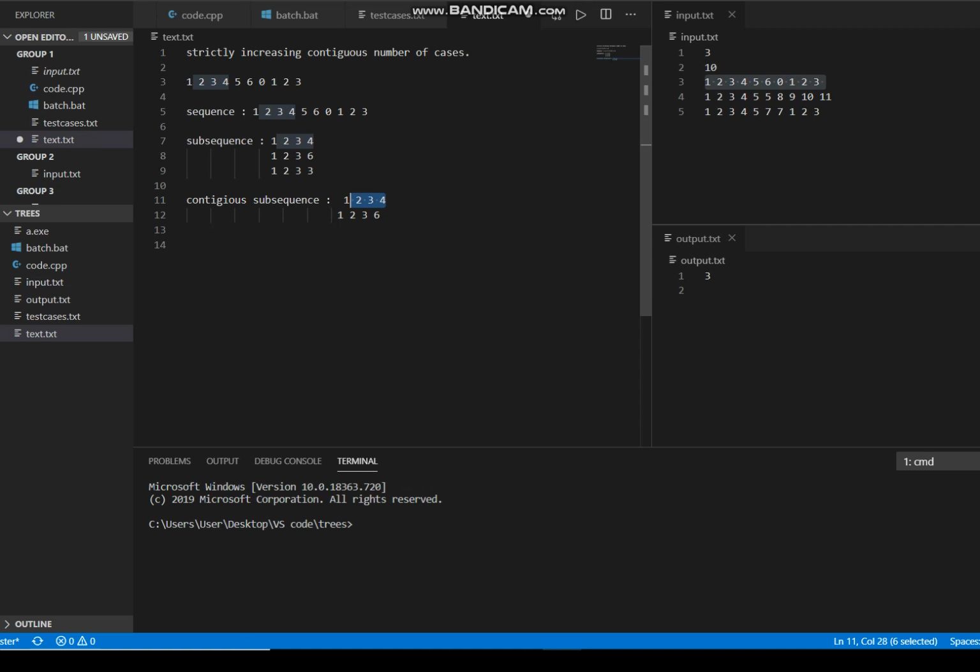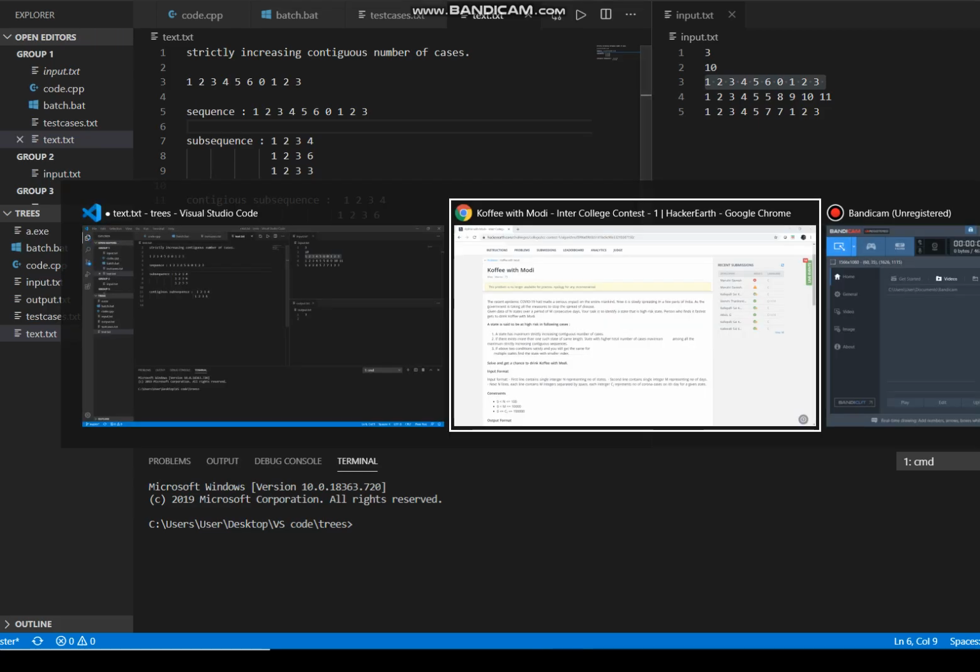Now by the above definitions you can clearly understand that a contiguous subsequence means it should be continuous. There shouldn't be any breakpoints. Got it? Now let's come back to our problem.